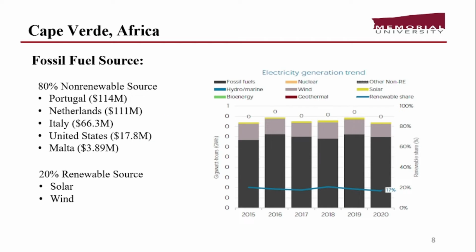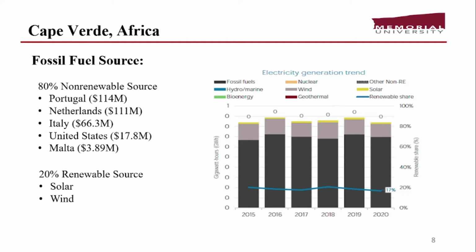Cape Verde itself doesn't have any fossil fuel sources, due to which it becomes a net importer of fossil fuel. We can see that 80% of their system is running on fossil fuels. Their imports were from Portugal, Netherlands, Italy, United States, and Malta. In 2020, it became one of the largest importers when it imported fuel worth $320 million, and the remaining 20% of the system is being run on solar and wind.